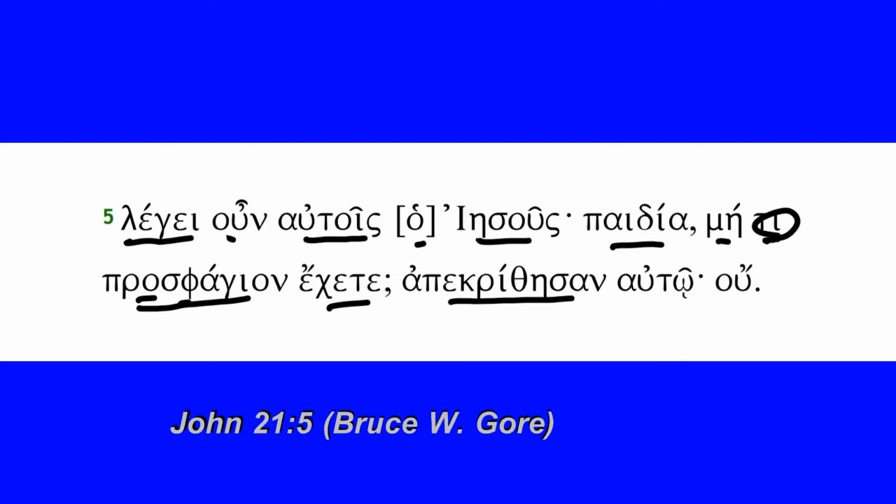Apekrithesan, third person plural, aorist passive indicative of apokrinomai, I answer, so they answered him. The indirect object, actually, apekrithesan, takes the dative, so they answered him, the simple response, no, nothing to eat. We've been working all day, or all night actually, trying to catch something, but our efforts have been unproductive and